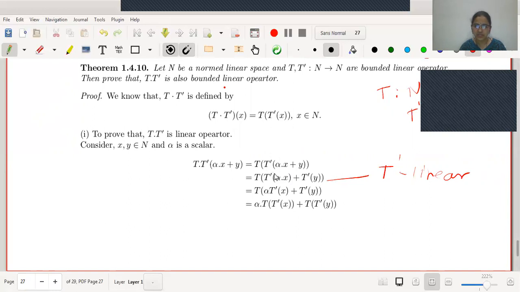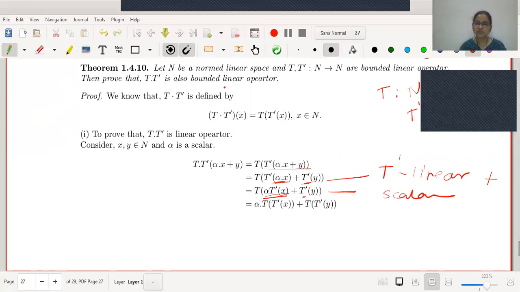Therefore, since T dash is linear, T dash of alpha x plus y can be written as alpha T dash of x plus T dash of y, using linearity with respect to addition first. Then we will use linearity with respect to scalar multiplication, right? Therefore, T dash of alpha x can be written as alpha T dash of x plus T dash of y.